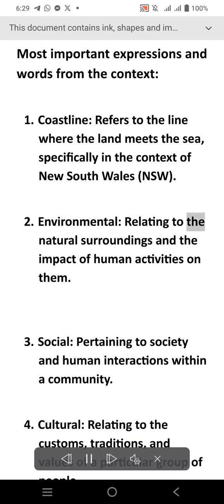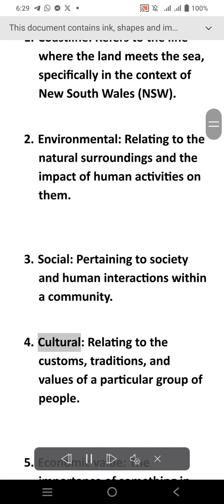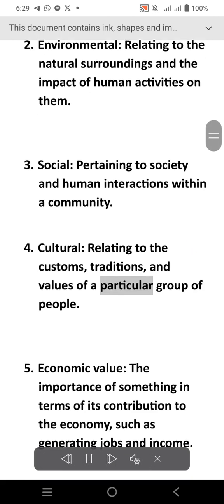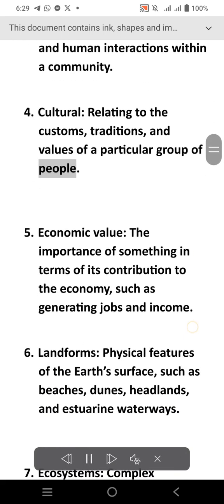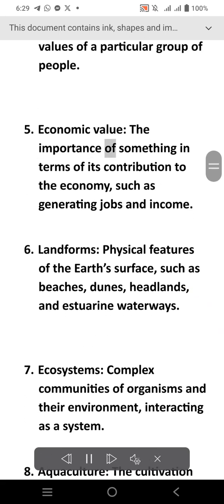Environmental, relating to the natural surroundings and the impact of human activities on them. Social, pertaining to society and human interactions within a community. Cultural, relating to the customs, traditions, and values of a particular group of people. Economic value, the importance of something in terms of its contribution to the economy, such as generating jobs and income.